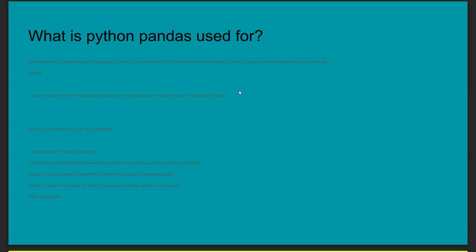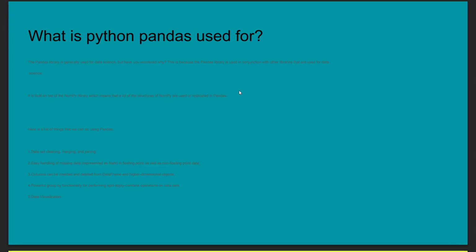Although we have many Python libraries, generally you will get the question: why do we use this Python library for data science? Why can't we use other libraries? This is because the pandas library is used in conjunction with other libraries that are used for data science. So why?